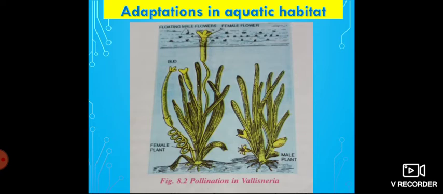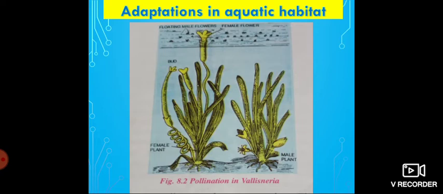Diffusion of gases also takes place through the thin leaf surface. These are the features of Vallisneria.